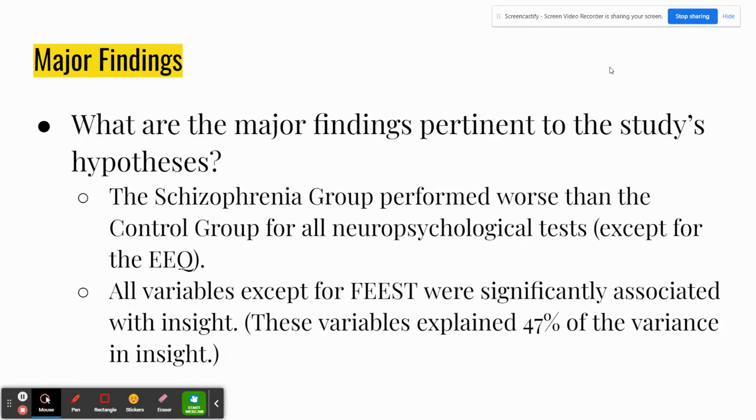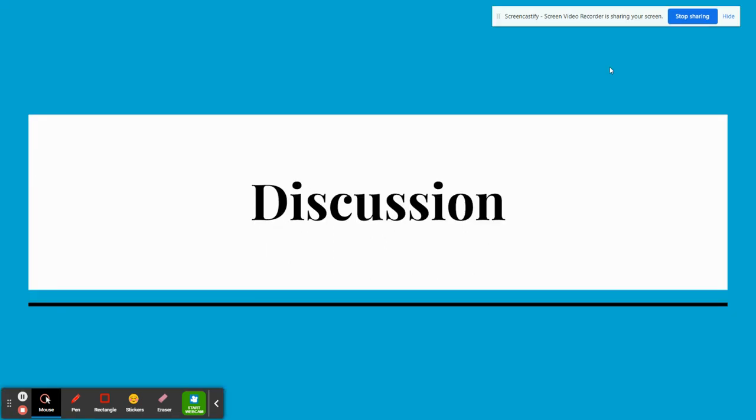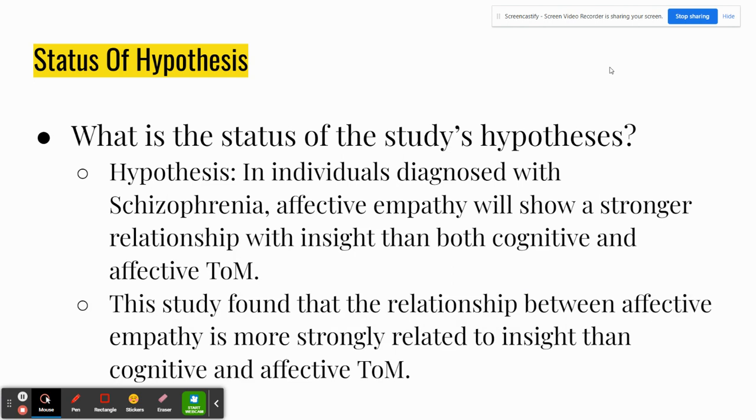Results. Major findings. What are the major findings pertinent to the study's hypotheses? The schizophrenia group performed worse than the control group for all neuropsychological tests except for the EEQ. All variables except the FEEST were significantly associated with insight. These variables explained 47% of the variance in insight. And then interesting findings. What other interesting findings emerged, if any? The faux pas test and the EEQ by themselves explained 45% of the variance in insight, which I thought was kind of cool.